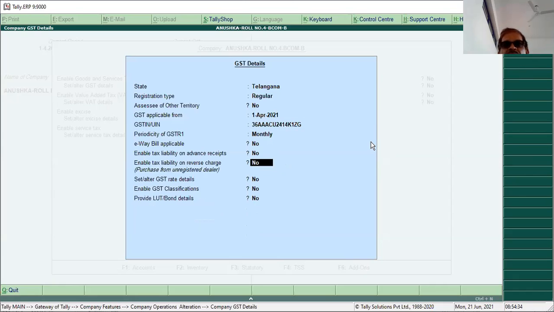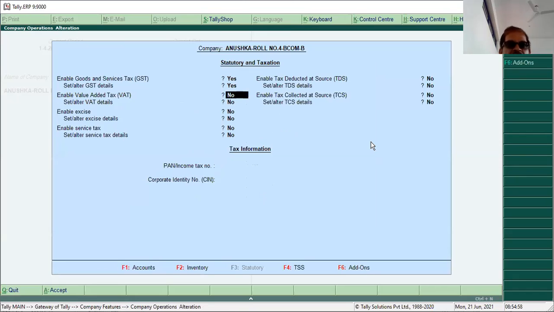Set/alter rates, no. Enable GST classifications, say yes because you need different types of GST. Provide LUT bond details, say no because you're not exporting or importing. Accept, yes or no. Press Y.